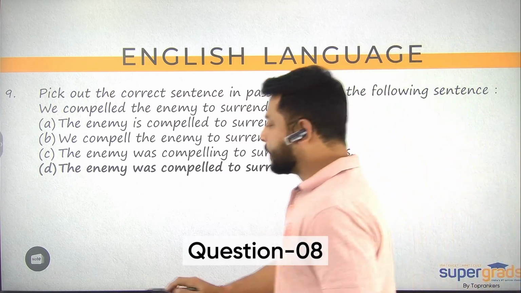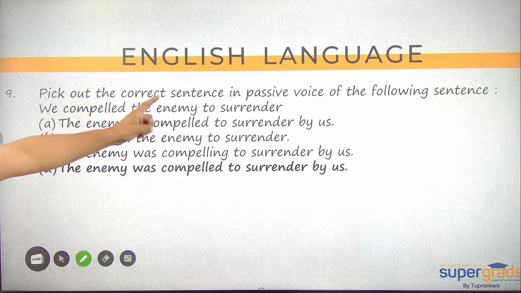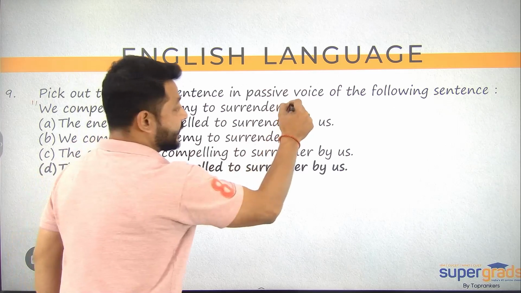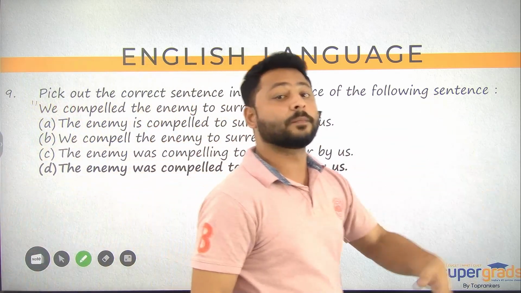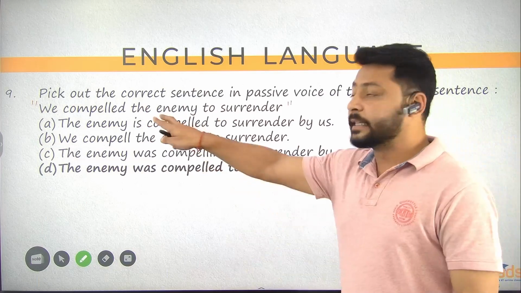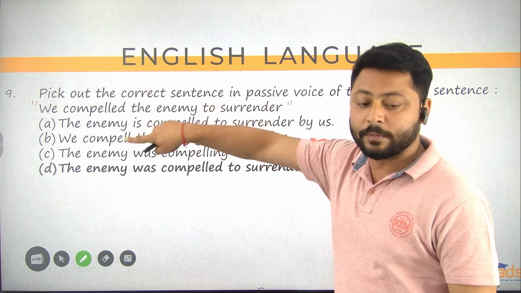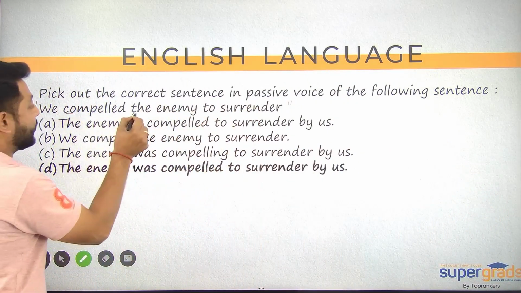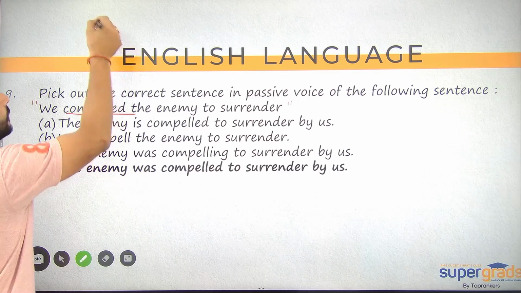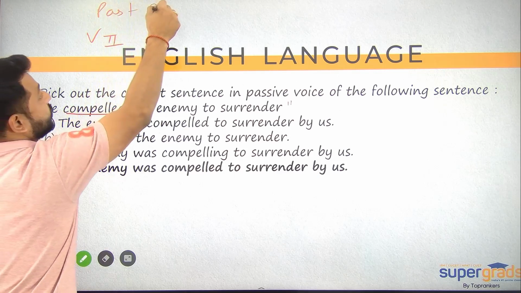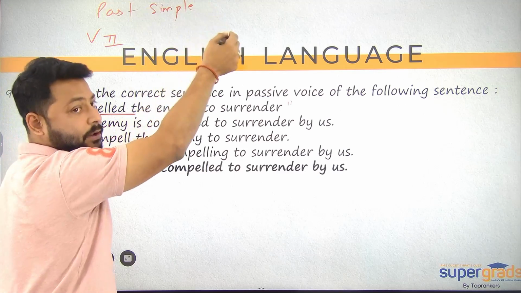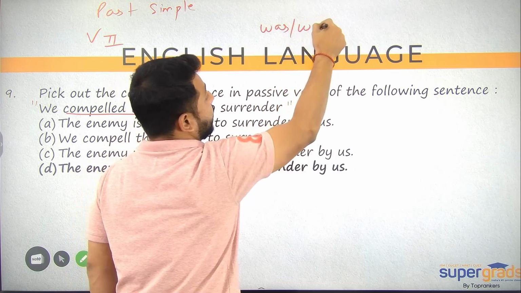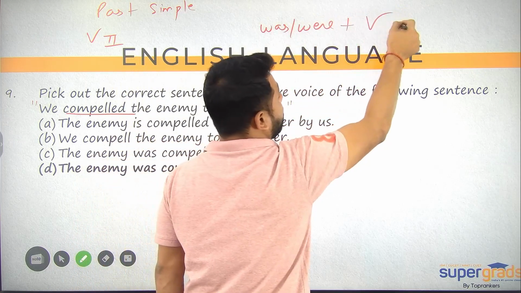Question number 9. This question here reads, pick out the correct sentence in passive voice of the following sentence. So a sentence is given here. This is in active voice because they want us to transform it into the passive voice structure. So this is the active voice sentence, and we have to transform it into passive voice. So: we compelled the enemy to surrender. Compelled is verb second. If it is verb second, it means it is past simple. If it is past simple, how are you going to do it? You will transform it, so your helping verbs or be verbs will be was or were, depending upon the number of the subject, followed by verb third.